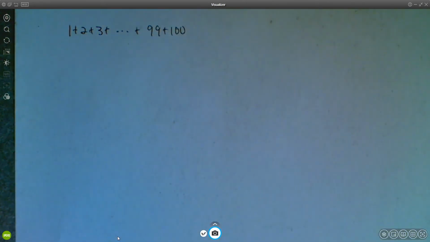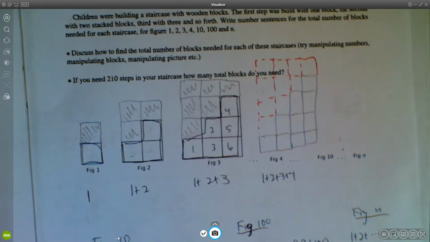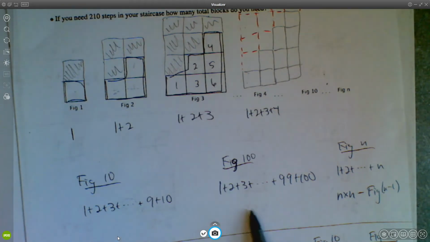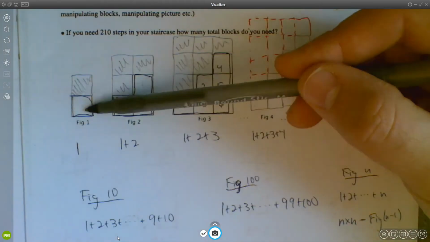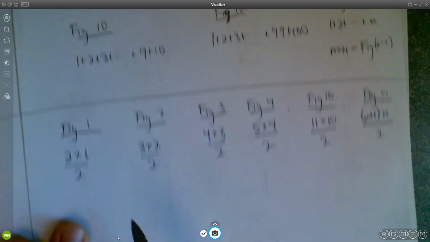Anyway, you can see how this is related, hopefully, right? Because adding up all the numbers from 1 to 100, that's exactly what figure 100 is. But if you can change your perspective just a little bit and do this, like double the figure and then take half of that, right? Which is what we did here.